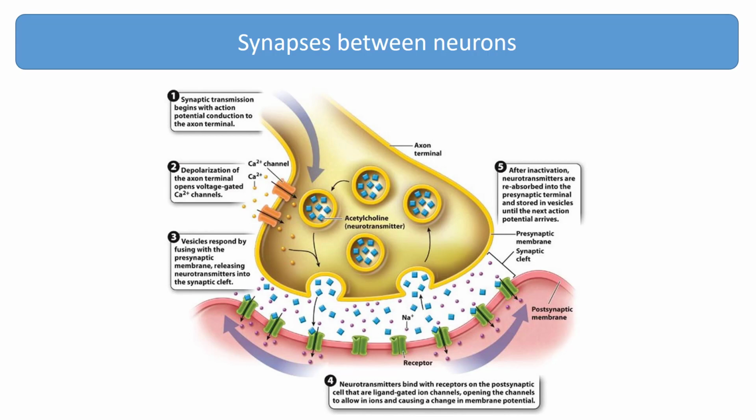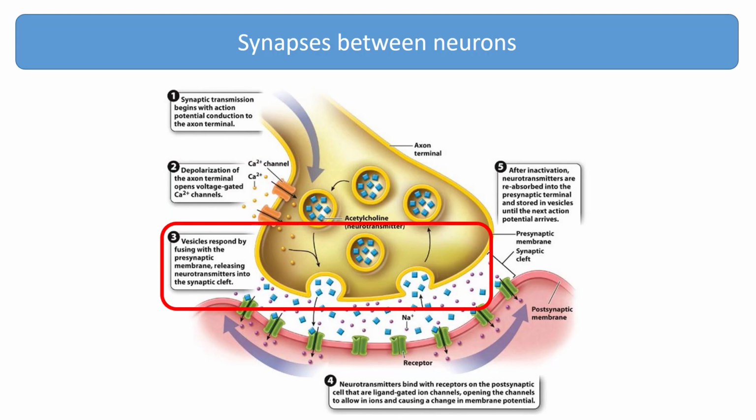Chemical synapses are the more common type of synapse and are shown here. The signals conveyed at chemical synapses are chemicals called neurotransmitters. These molecules are contained within small vesicles in the knob-like axon terminal. The steps in synaptic transmission begin with an action potential reaching the end of an axon. The depolarization of the action potential induces voltage-gated calcium ion channels in the axon terminal membrane to open up. Because the concentration of calcium ions, denoted here as Ca2+, is higher outside the cell, calcium ions diffuse through these channels into the axon terminal.